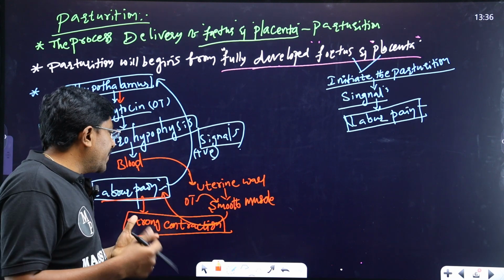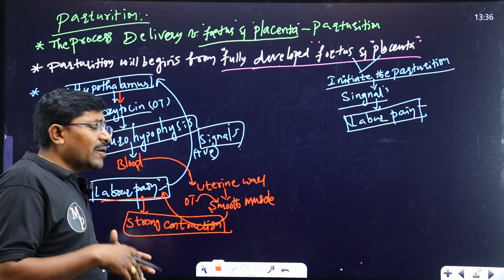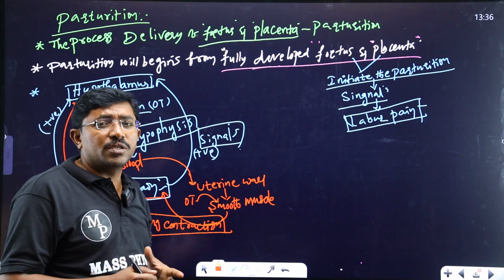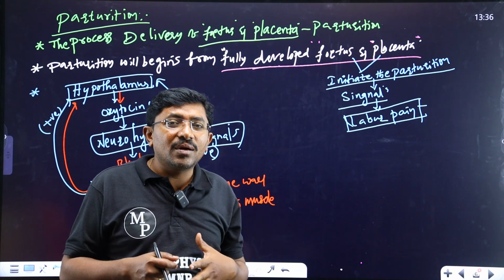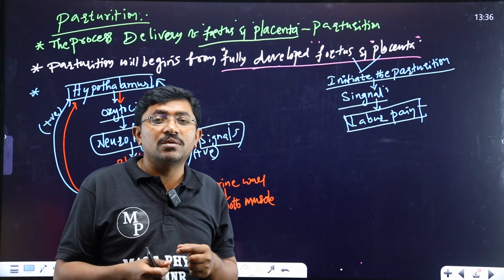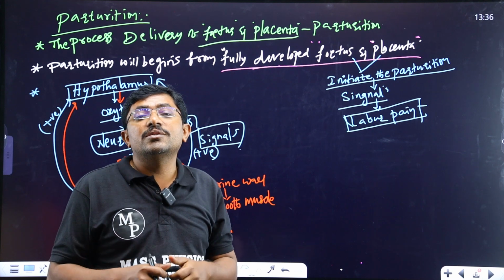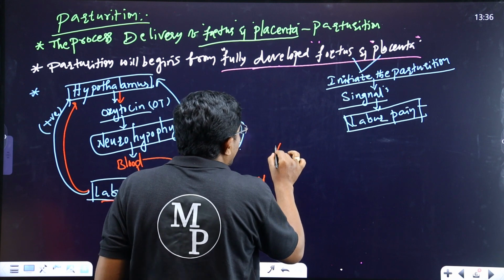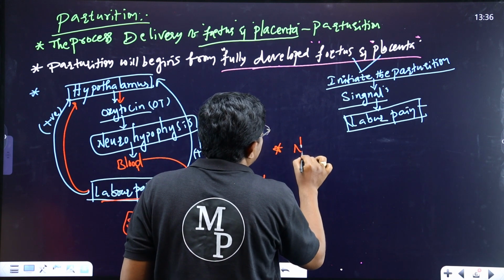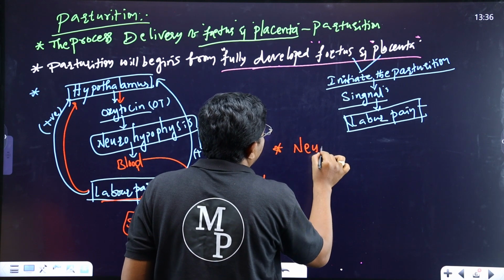So finally, by the vigorous contraction of the uterus muscles within the mother, the urge to push sensation will be generated. And along with this, the neuroendocrine mechanism also starts.